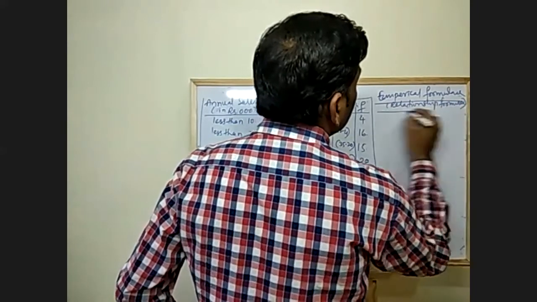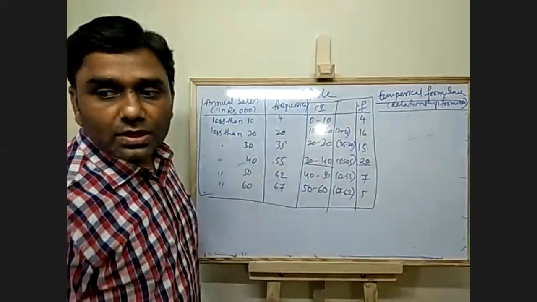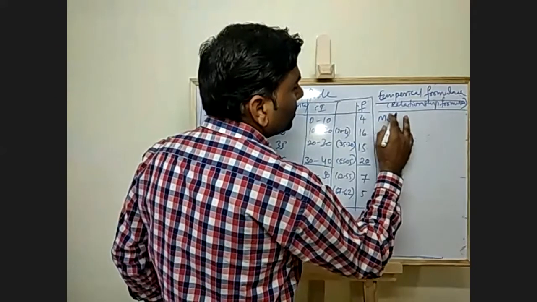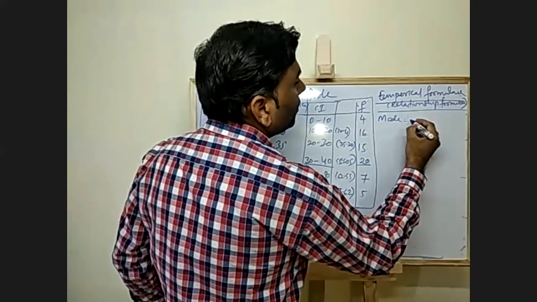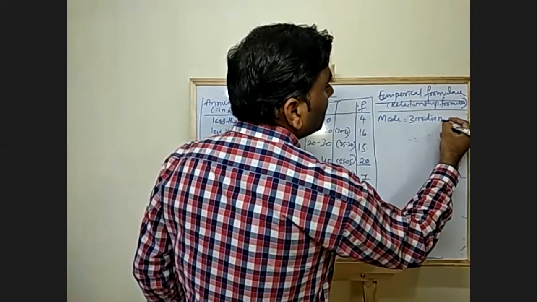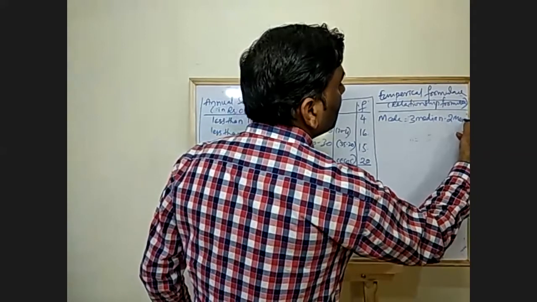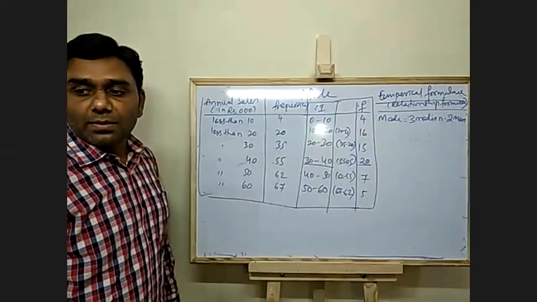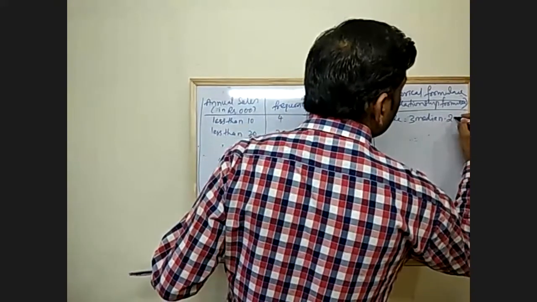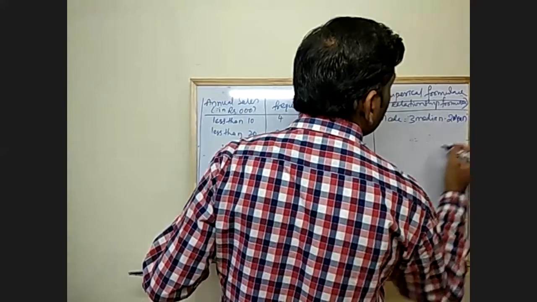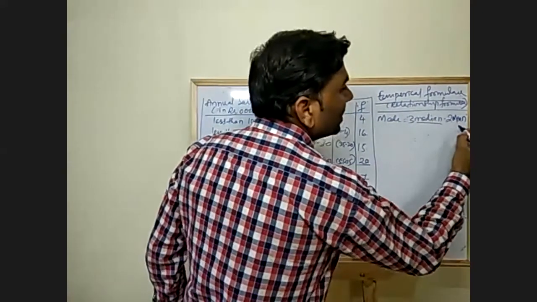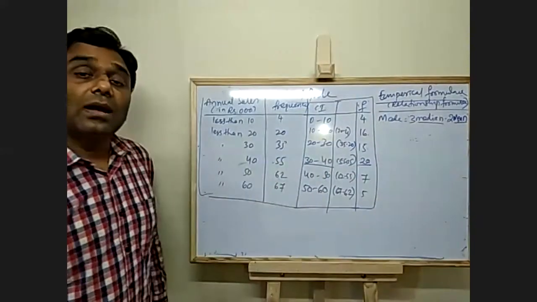Okay, so the relationship formula. Here mode is equal to 3 median minus 2 mean. Now I have to calculate the median and also the mean. I have to calculate both.